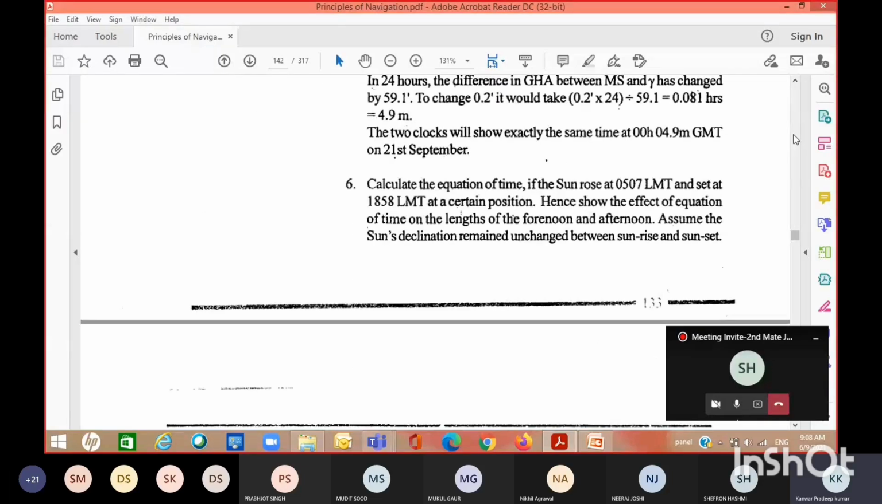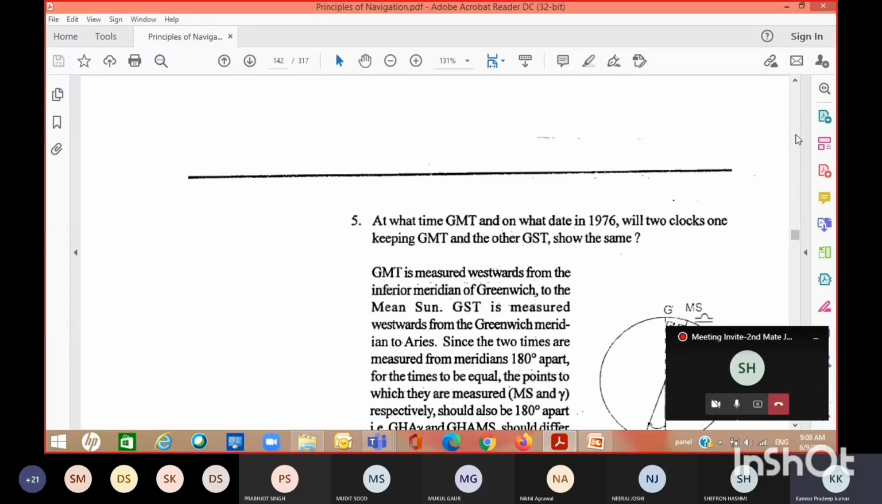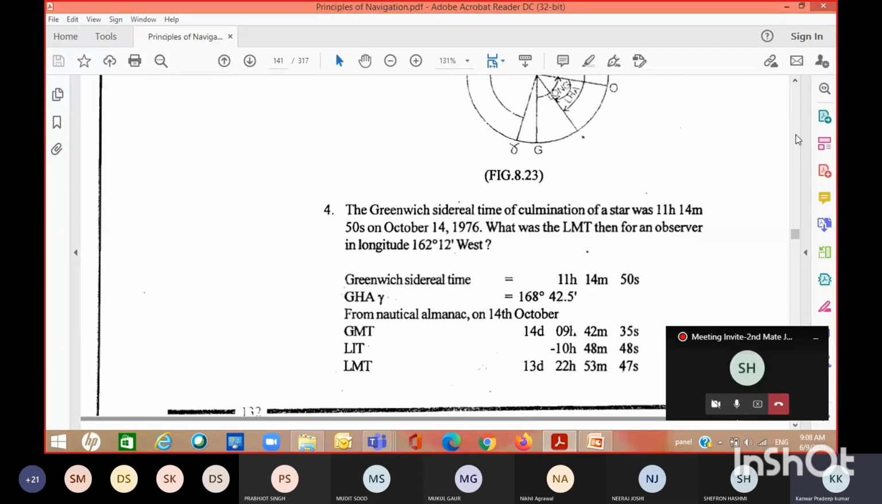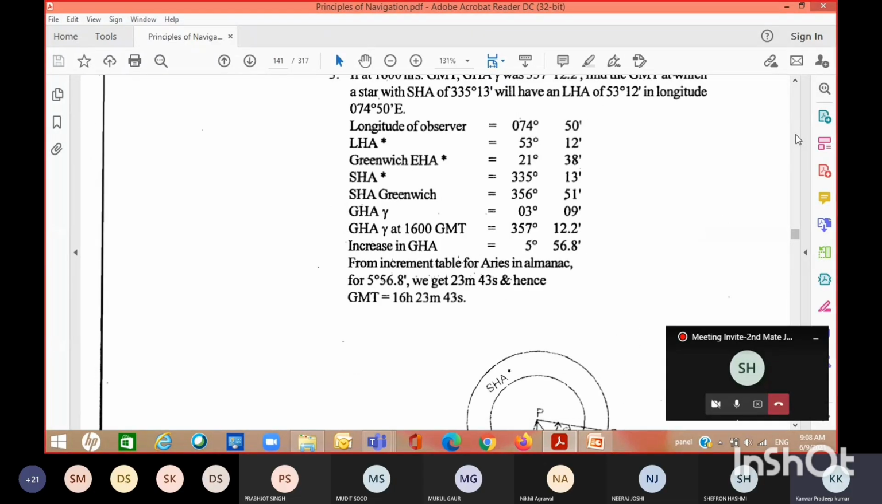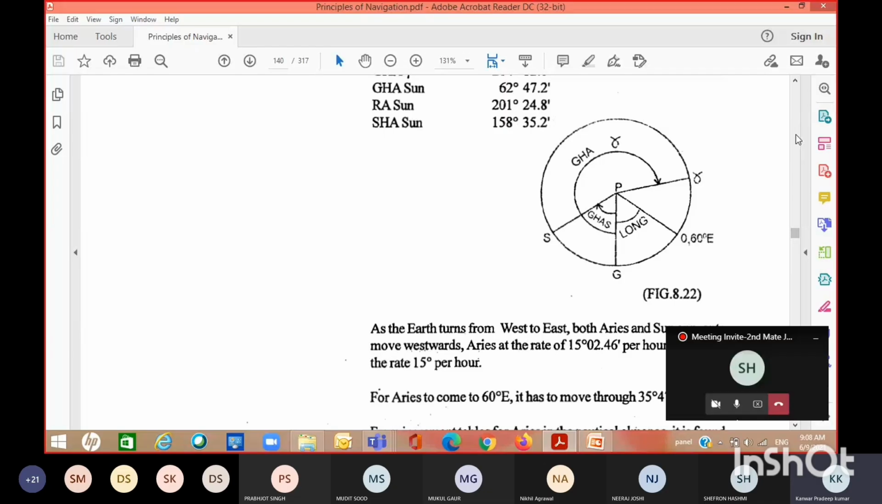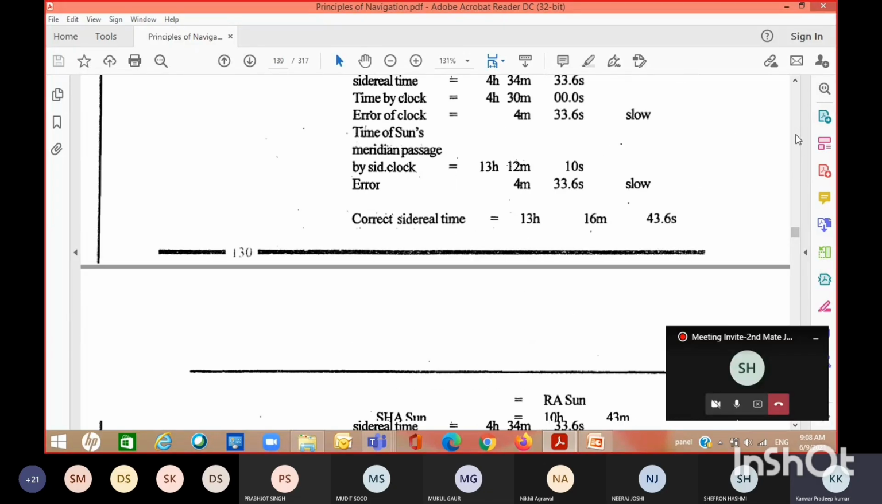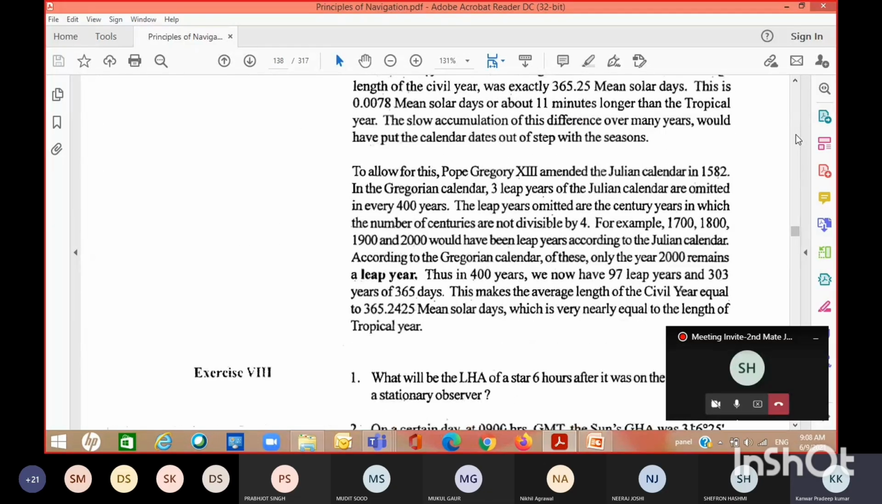The other day I had asked a question. Actually, most of these questions are on equation of time and things like that, so that is not there. Equation of time only definition is there in the course. So just do this first one. I'd given a hint the other day.